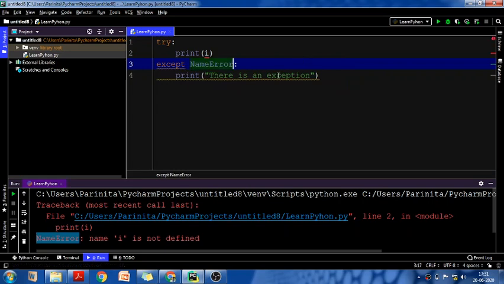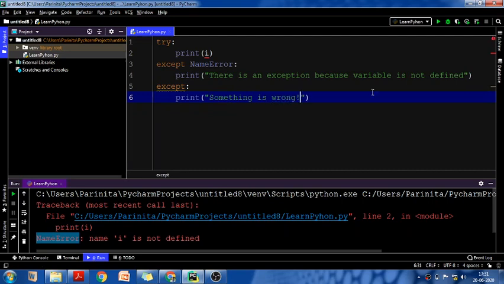If there is a name error, what do I want to print? Let's say I want to print that there is an exception because the variable is not defined. Let's say I want to let the user know this whole thing in a descriptive manner, and in case there is no name error but any other error, then it will come to this simple except block, and it will simply print a general message, something like something is wrong. Let's run it now.